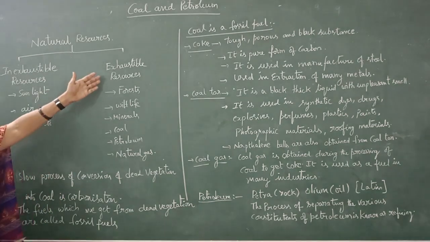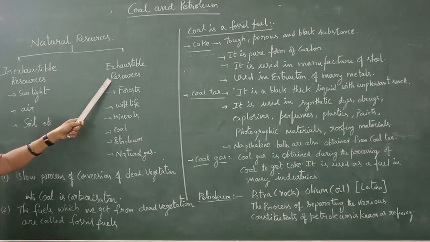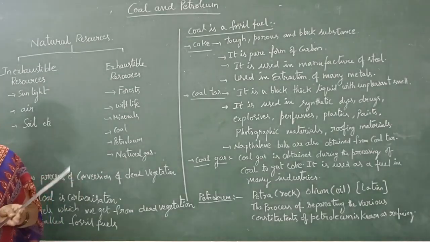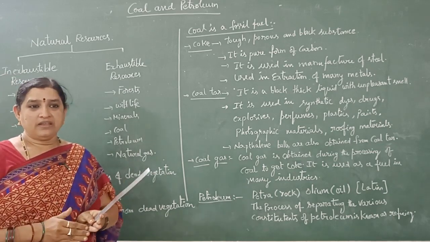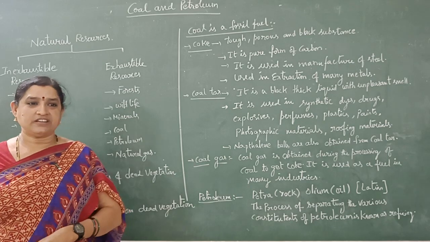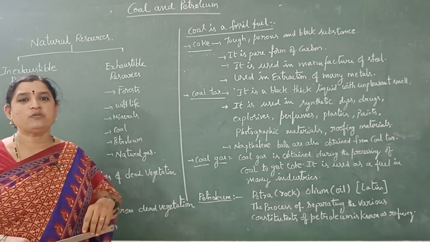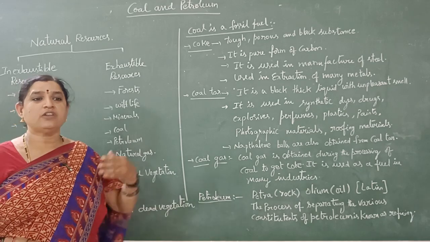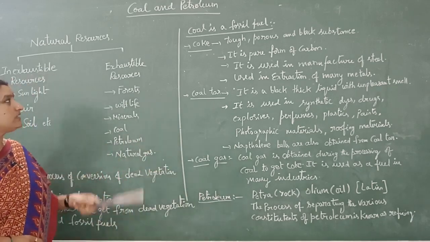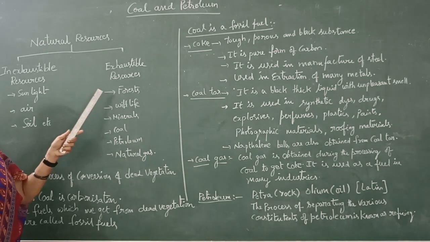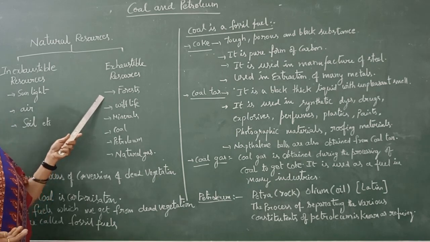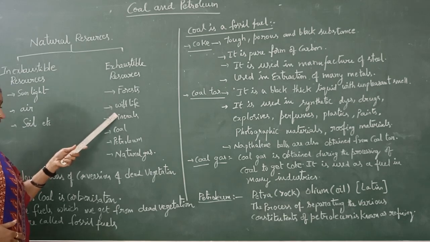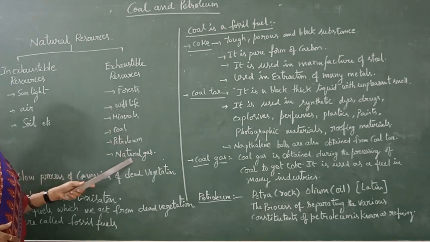Exhaustible means those are limited. If we are utilizing them continuously and rapidly, we will not get them for future generations. We have to face the scarcity of these resources if we utilize them widely. Those resources are forests. If we are cutting the forests, meaning deforestation, future generations will not get these resources. Wildlife, minerals, coal, petroleum and natural gas